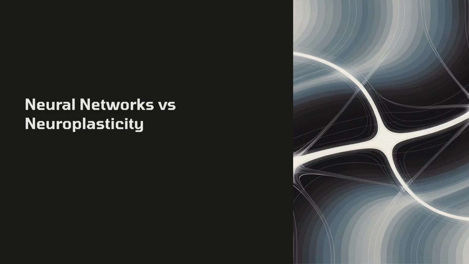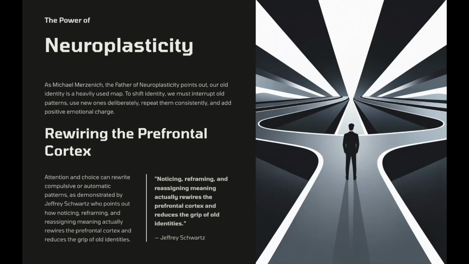In our last episodes, we covered a brief intro into identity shift, while also covering tactics to regulate our nervous system in order to prepare for a new identity. Well, this video gets us to the immense power of neuroplasticity as the background force we need to create our new selves. As Michael Merzenich, the father of neuroplasticity, points out, our old identity is a heavily used map. To shift identity, we must interrupt old patterns, use new ones deliberately, repeat them consistently, and add positive emotional charge.